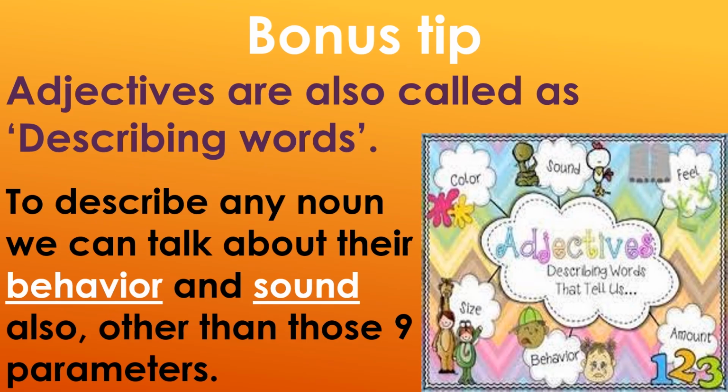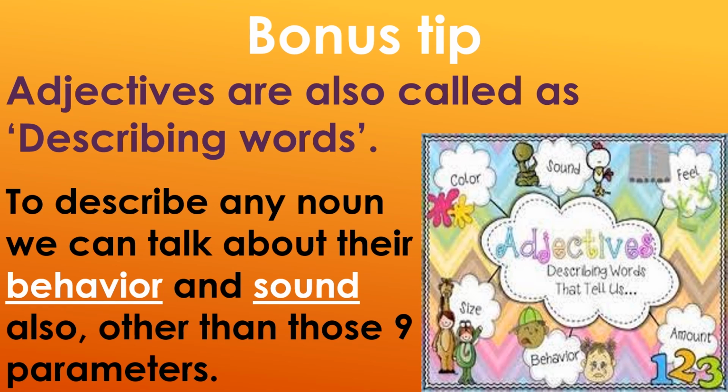Now a bonus tip. Adjectives are also called describing words. To describe any noun, we can talk about their behavior and sound also, other than those 9 parameters. In the case of the dog, I didn't speak about the quantity and the taste, but I can tell about the behavior and the sound.